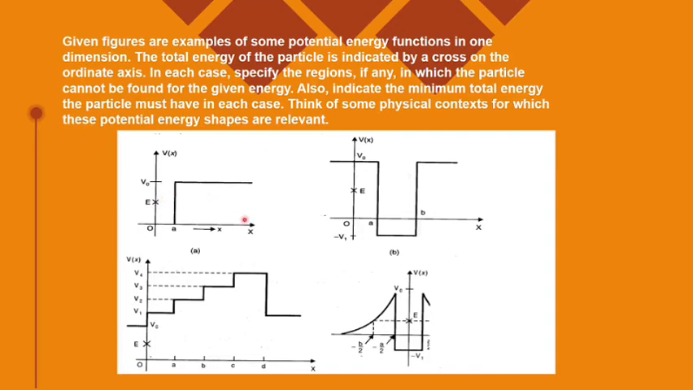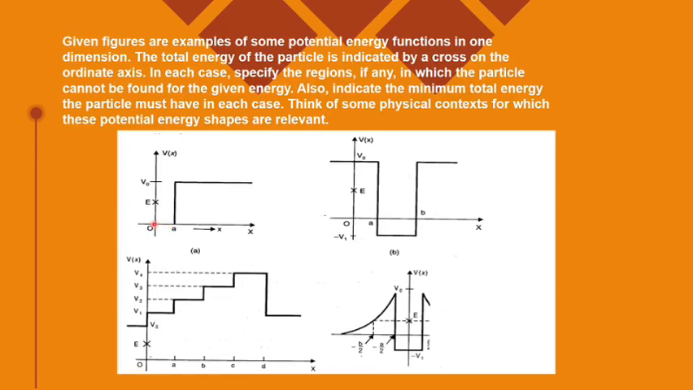Now take the second graph. Here the total energy is shown with the cross sign, and potential energy is always greater than the total energy. Even for a position greater than D, the potential energy is V1. V1 is greater than the minimum value V naught, and this minimum value is even greater than the total mechanical energy, which is again not possible. So this second graph is not possible under any conditions. The first graph is possible when x is less than A.